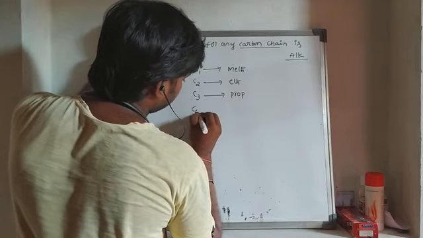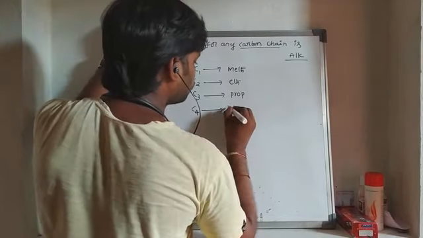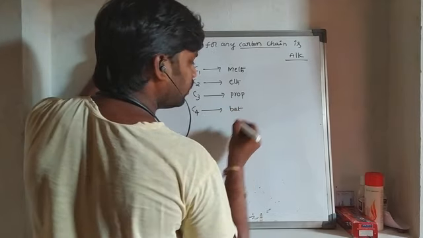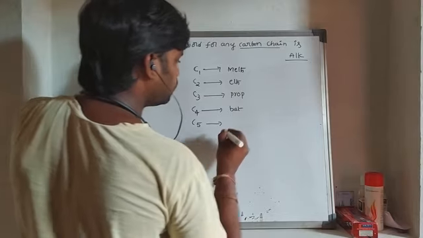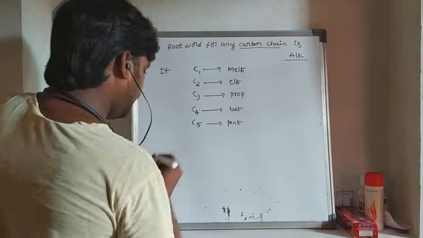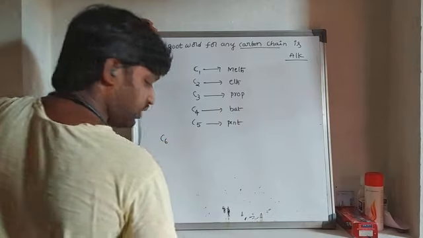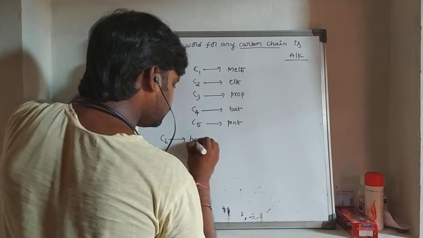If four carbons are present in the molecule, that is called but. If 5 carbons are present in the molecule, then it's called pent. If 6 carbons are present in the molecule, then it's called hex.